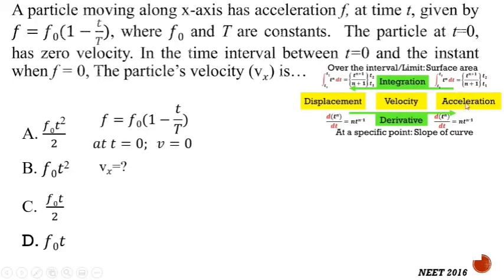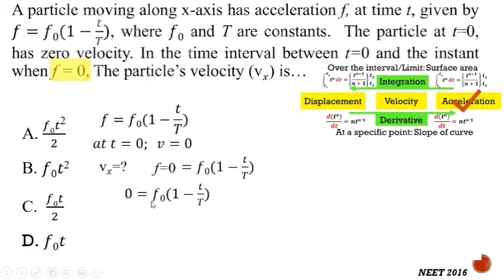In this, acceleration is given to us and we need to find out velocity. That means we need to take the integration for this equation. Let us use this equation, and if you put acceleration equal to 0, you will get value for time t.